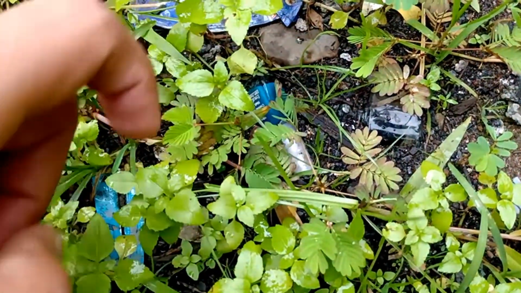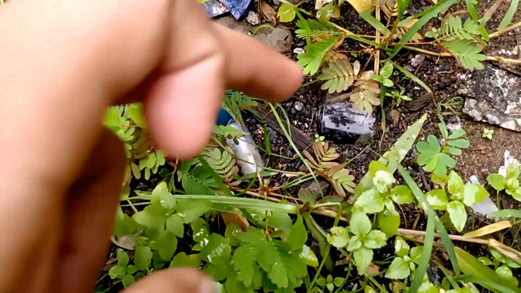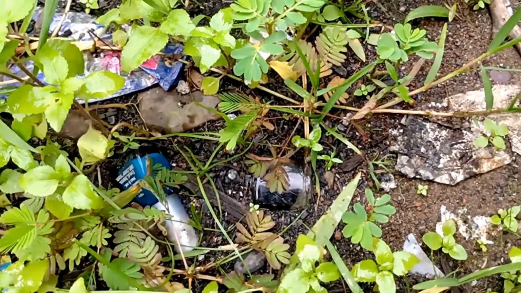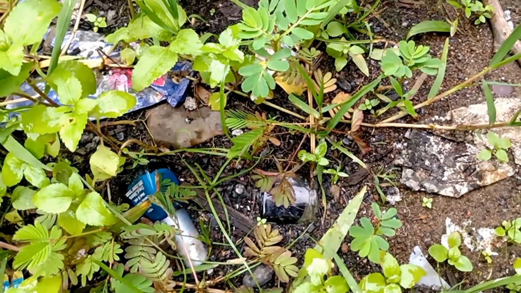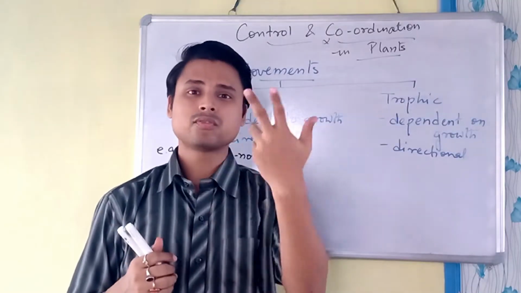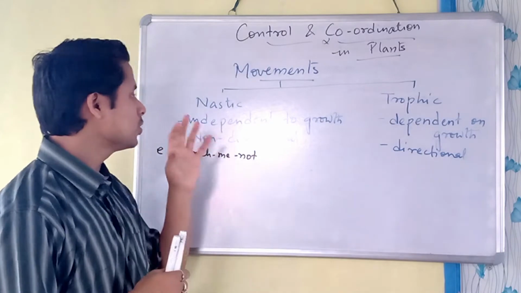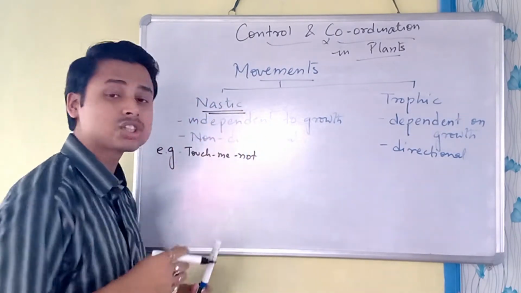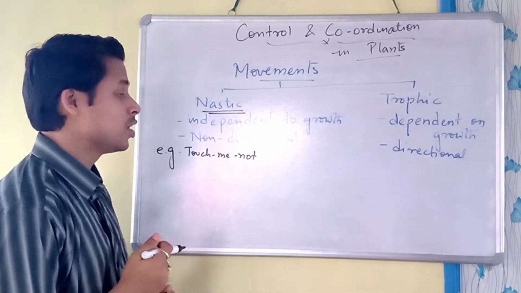We have observed that type of plant. When we touch it, the leaves close because water moves out of the leaves, and when they have to open up again, the water flows back inside the leaves, right? So this is non-directional, which is what we find in Nastic movement.